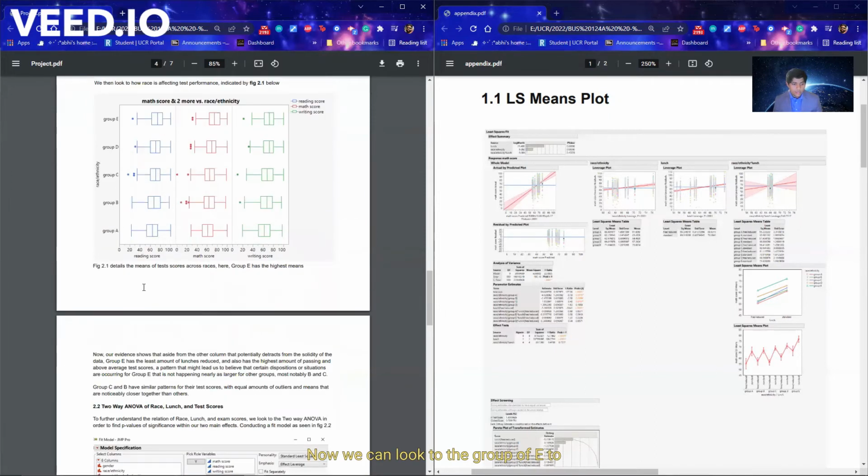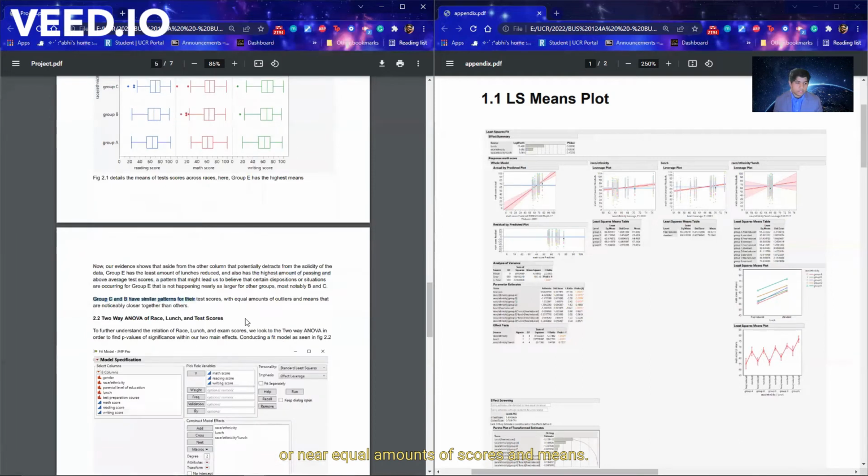Now, we can look to Group E to see how many reduced lunches they have, seeing that they have the least amount of reduced lunches and the highest amount of passing and above test average scores. Now, we can see that these dispositions or situations that are occurring for Group E are not nearly as largely happening for Groups B or C. Now, we see Groups C and B have similar patterns for their test scores with equal or near equal amounts of scores and means.